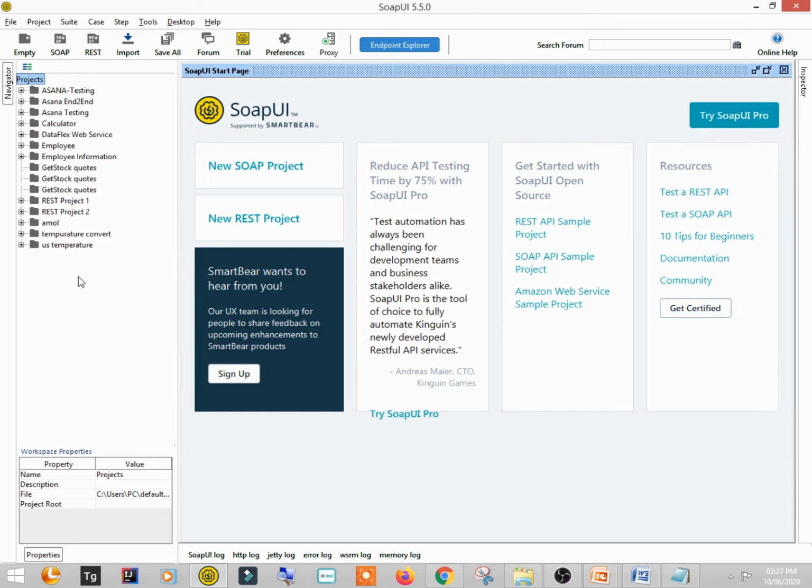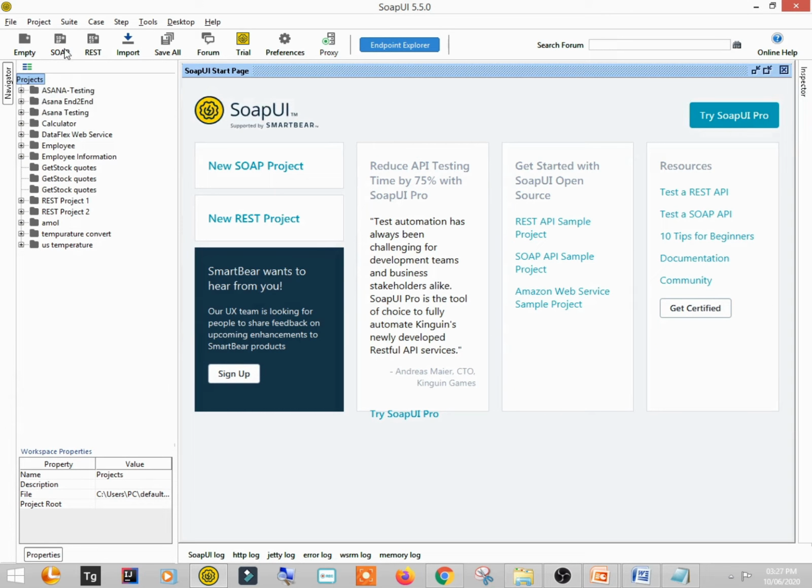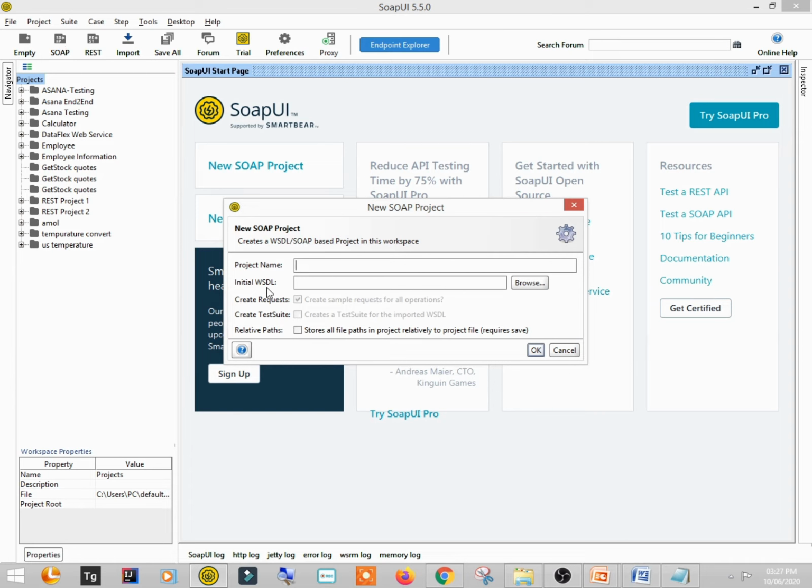The calculator is actually a SOAP service. There are two ways to create a SOAP project. Either you can click on File and say New SOAP Project, or you can click here, SOAP, to create a new SOAP project. This kind of window will open, and I'll name it, let's say, calculator UI or calculator API.